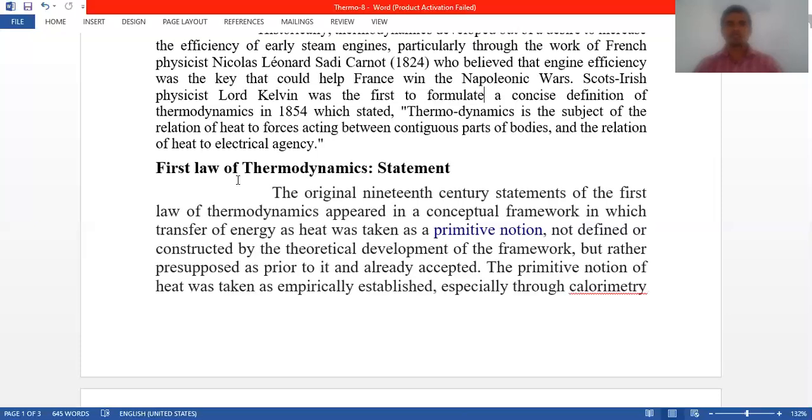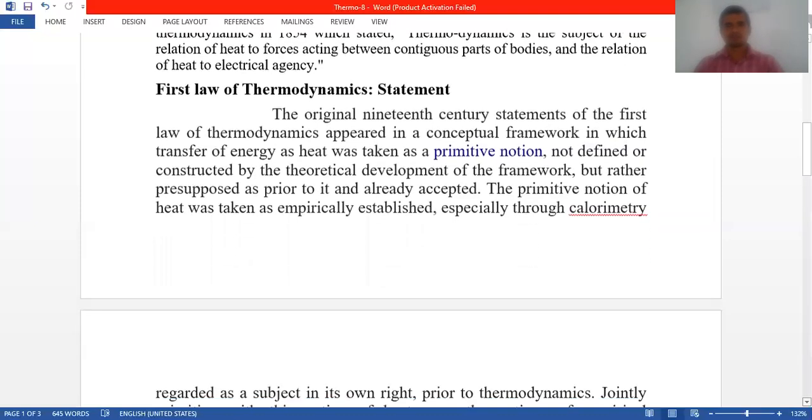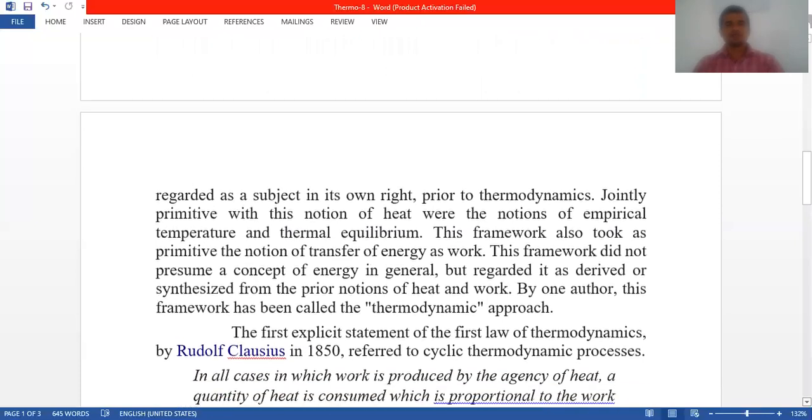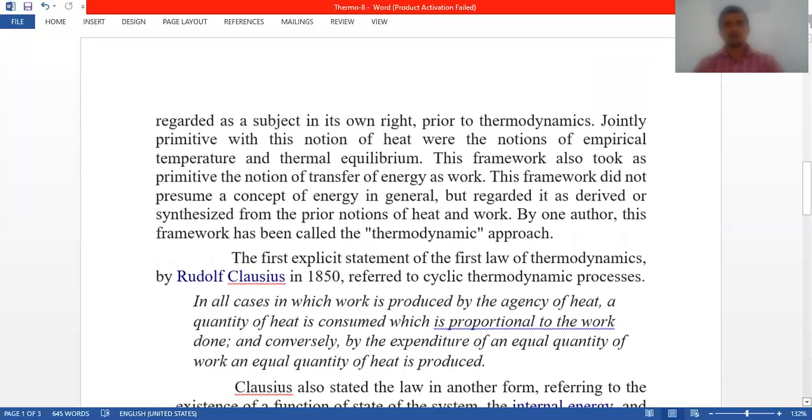The primitive notion of heat was taken as empirically established, especially through calorimetry.